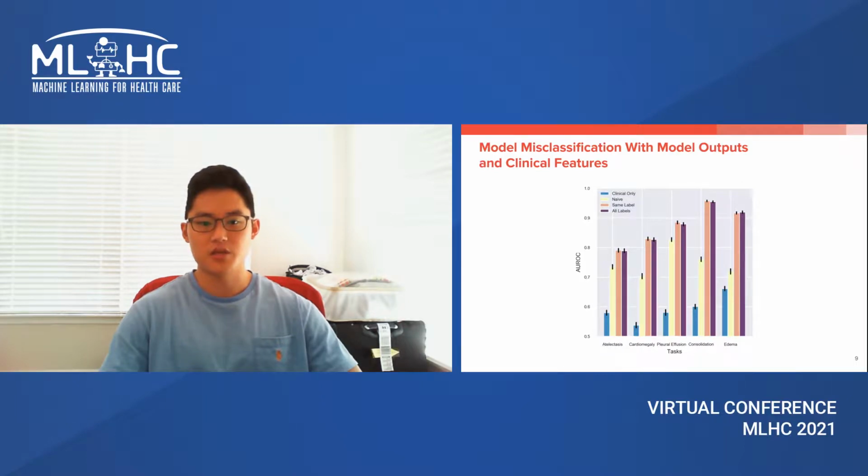We find that the same label and all labels identifiers perform very similarly and score the highest AUROC across all diseases, achieving high discrimination on pleural effusion, consolidation, and edema. In a real-life clinical setting, a high-performance identifier could be used to suggest that a radiologist verify the prediction of a CheXpert model when its likelihood of misclassification is significant.